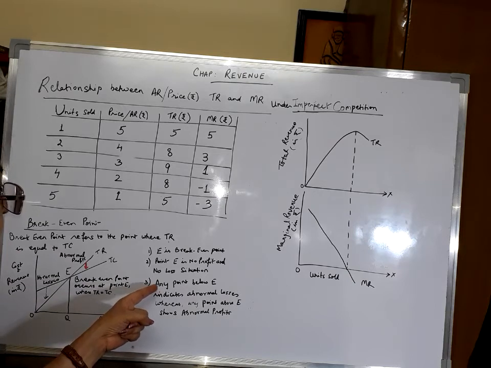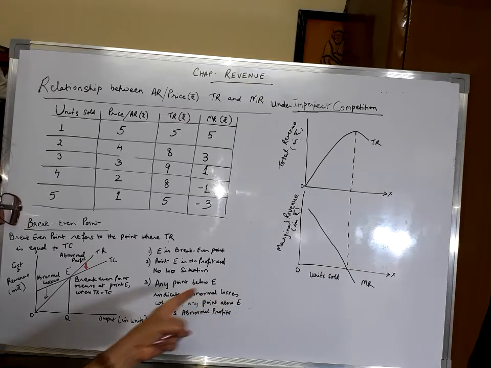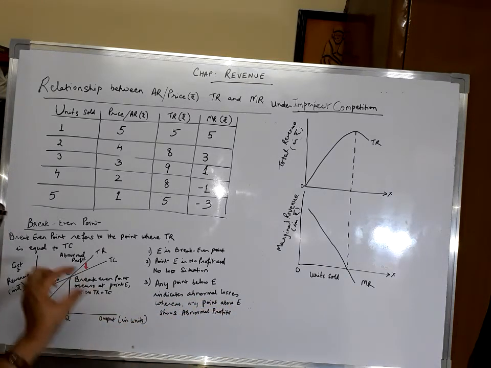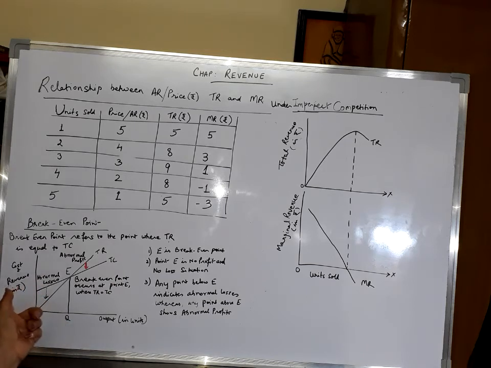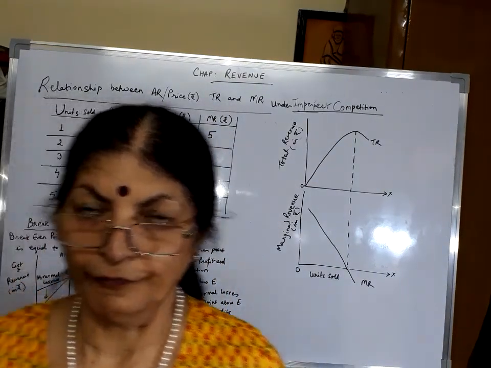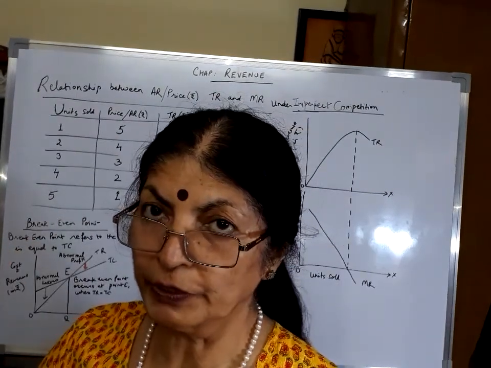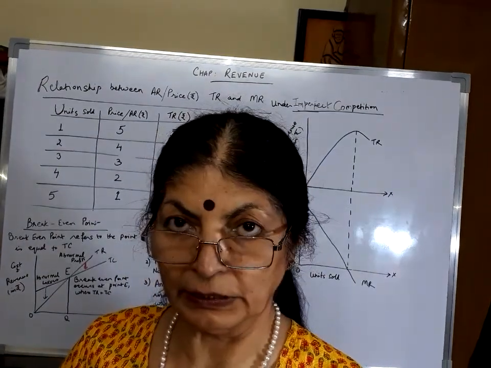Third characteristic, any point beyond E indicates abnormal losses, whereas any point above E shows abnormal profit. So this red line shows abnormal profit, and any point below point E shows abnormal losses. So children, please do practice more and more numericals on profits or on revenue, and the concept of profit with respect to only total revenue and total cost is in the syllabus.